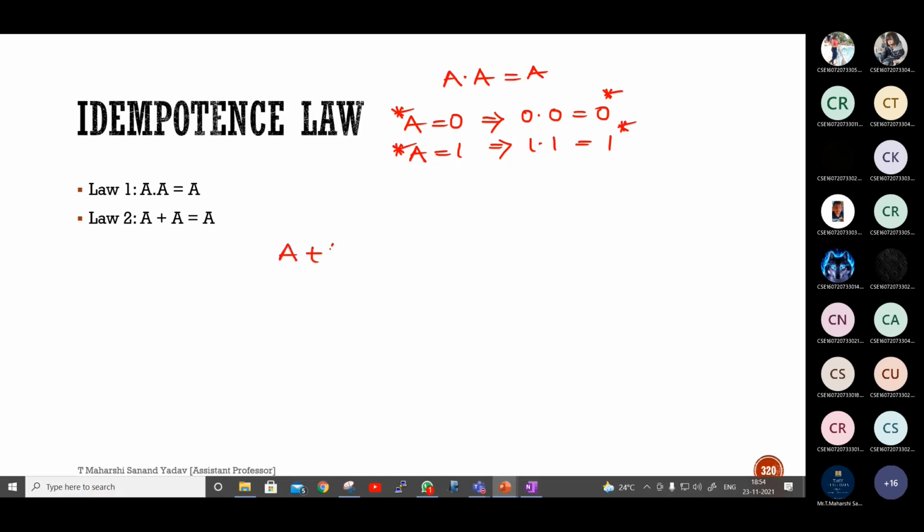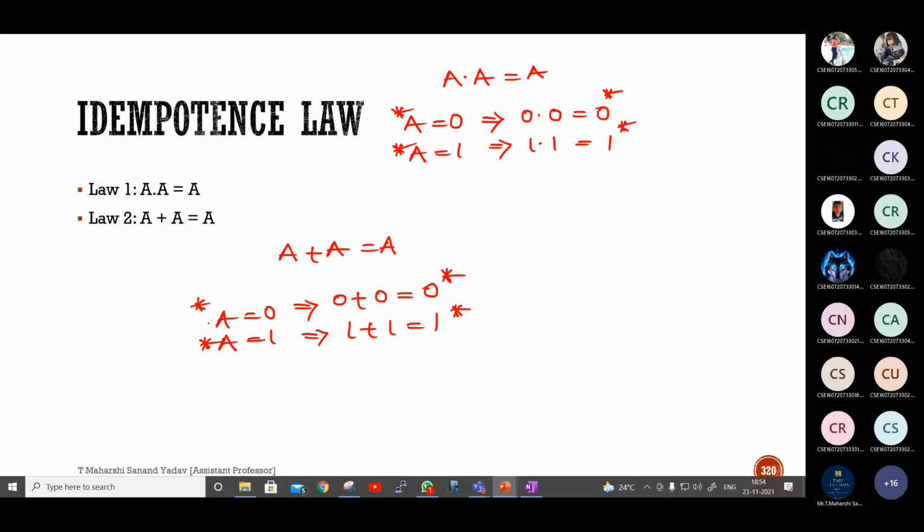Next, A plus A. Take the value of A as 0. So 0 plus 0 will be 0. If I take the value as 1, 1 plus 1 will be 1. Answer? The output is following the input. So the answer will be A.